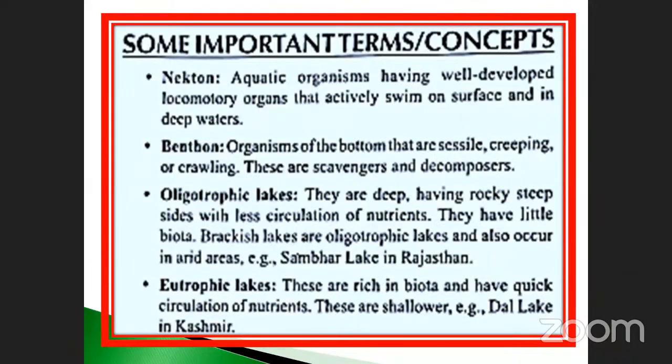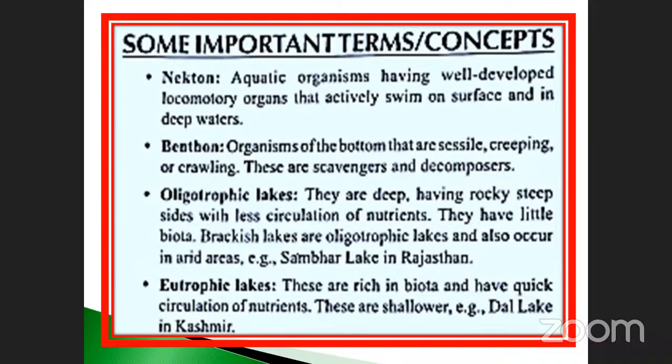These are scavengers and decomposers. They can move from one place to another, creeping and crawling. They are also scavengers and decomposers, and heterotrophic in nature.